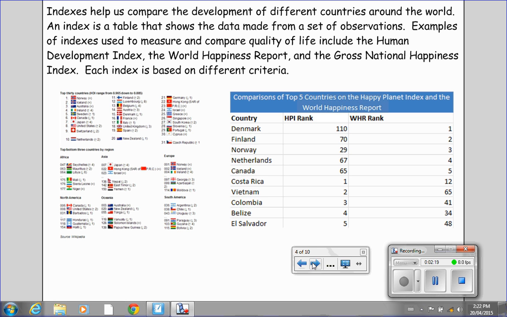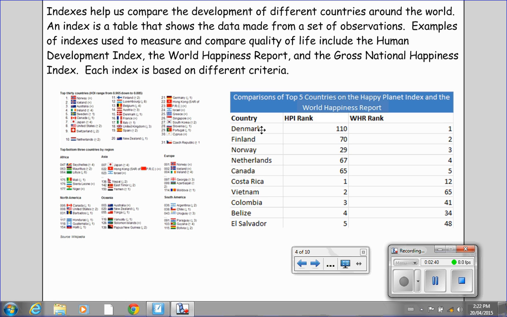So for your geography project, you've been looking at a more recent Human Development Index and comparing things like life expectancy, GDP per capita, number of years spent in school. This one's interesting, the World Happiness Report.